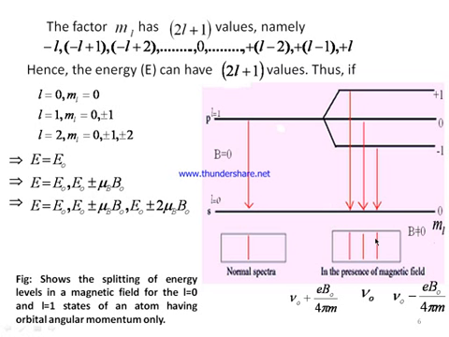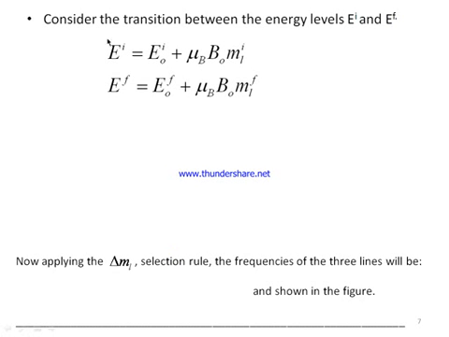So we get 3 lines in the presence of a magnetic field, and its frequencies are given by this formula, these values that we can calculate in the next slide also. Now consider the transitions between the energy levels. We will designate one energy level as Ei, and another one as Ef.